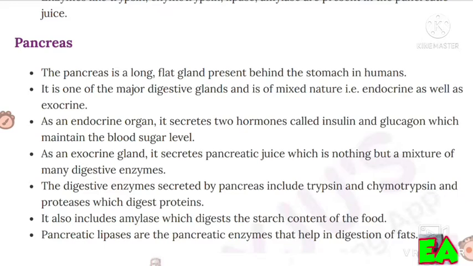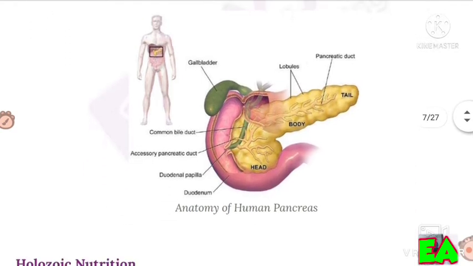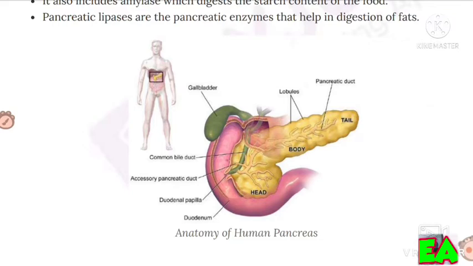As an exocrine gland, it secretes pancreatic juice, which is a mixture of many digestive enzymes. The digestive enzymes secreted by the pancreas include trypsin, chymotrypsin and protease, which digest proteins. It also includes amylase, which digests the starch content of the food. Pancreatic lipases help in digestion of fats. Anatomy of human pancreas. This is the structure of the human pancreas.